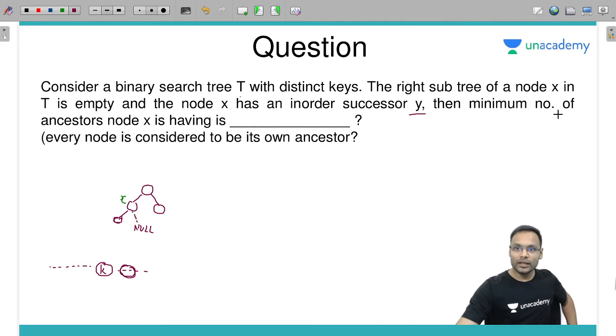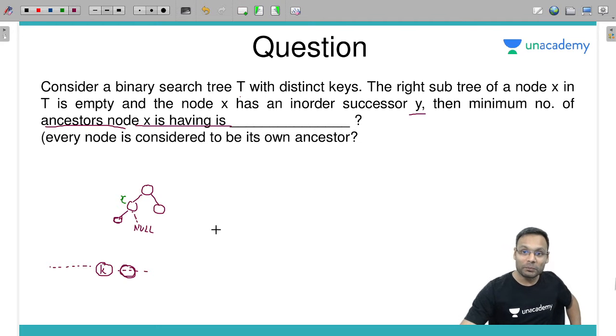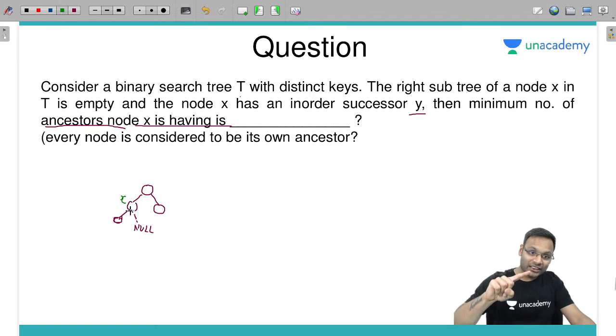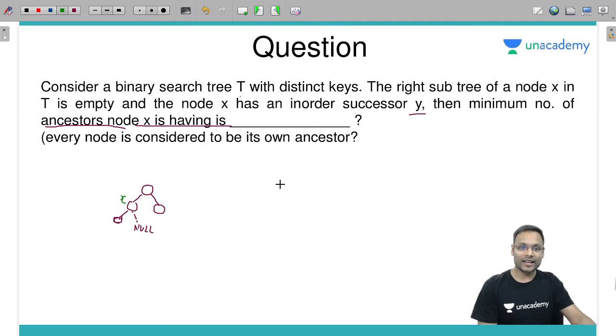Fine. The minimum number of ancestors the node x is having is? How many minimum ancestors can the node x have? First of all, if node x is having an in order successor, it means it is in the left subtree of its ancestor. I will tell you. 15, 10, 5.